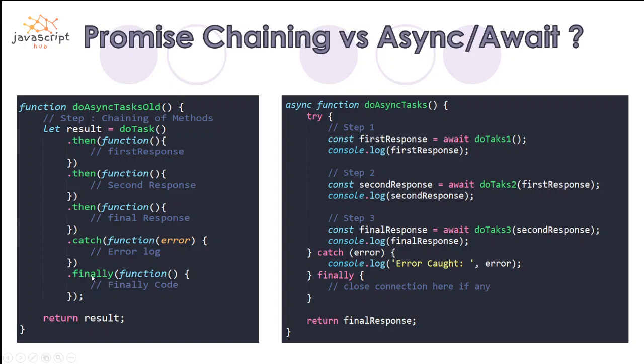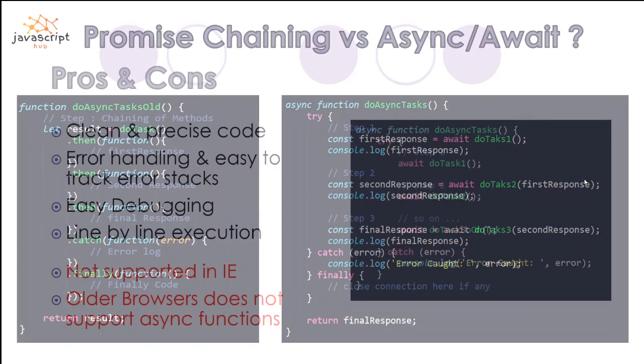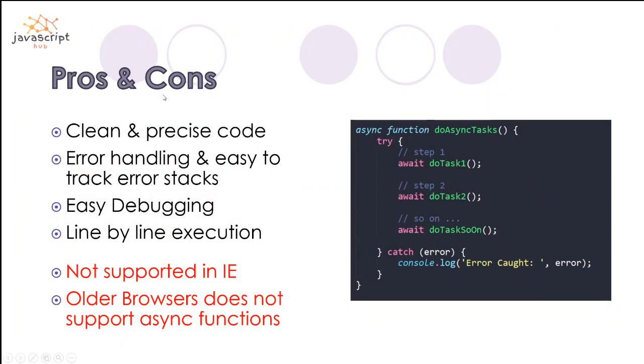The major difference between them is that earlier we used to have then, catch and finally methods, but here we are using the traditional try, catch and finally, right? And the result and response will be returned. This is how the comparison looks. This looks very nice to me. So the pros and cons are,